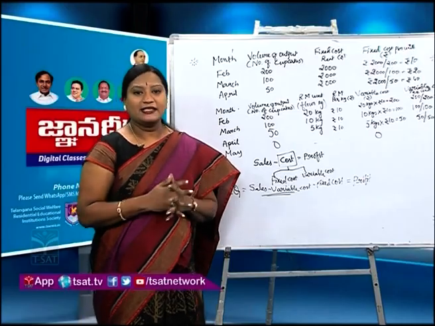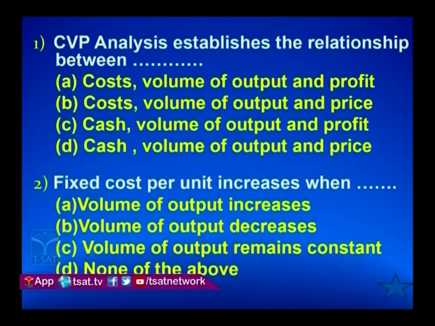CVP analysis establishes the relationship between: option A, cost, volume of output and profit; option B, cost, volume of output and price; option C, cash, volume of output and profit; option D, cash, volume of output and price. Which is the correct answer? A is your correct answer. CVP analysis establishes the relationship between cost, volume of output and profit.